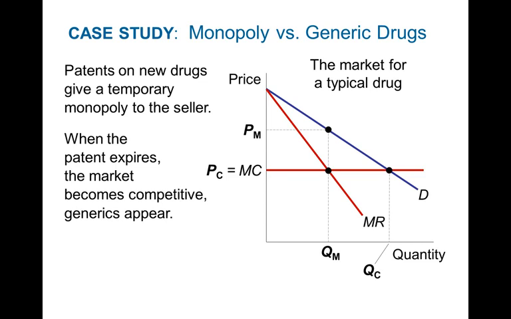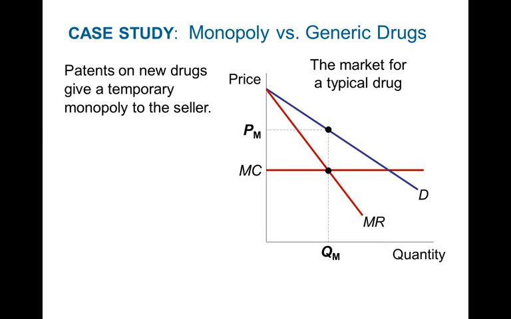So in this case, initially, for the monopolist, marginal revenue equals marginal cost, and so the monopoly quantity is QM, and the monopoly price is PM. So we see that the monopolist is going to produce QM units and charge a price PM, and that is going to maximize its profits.